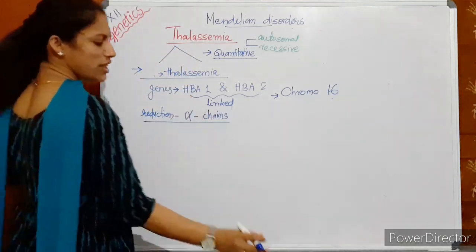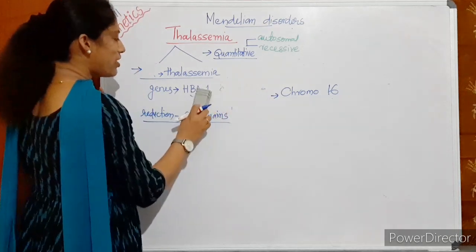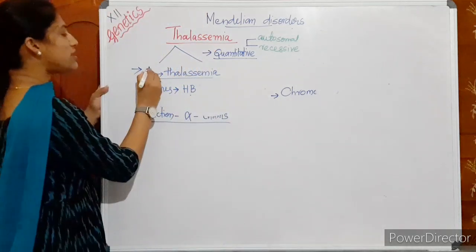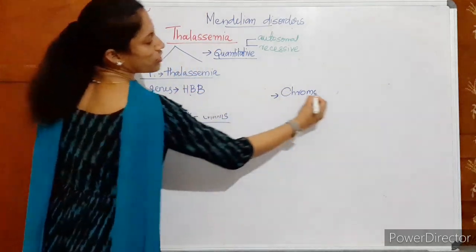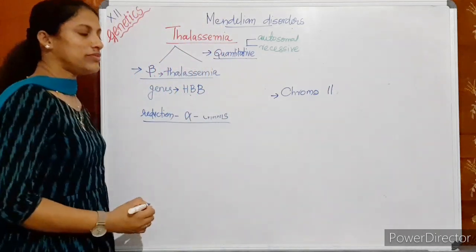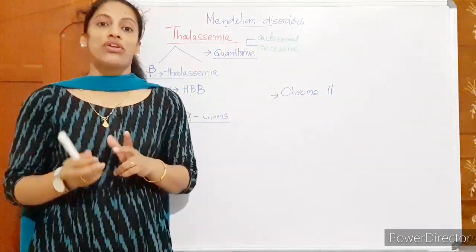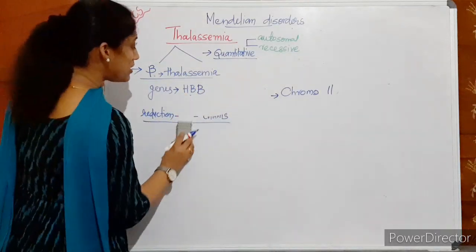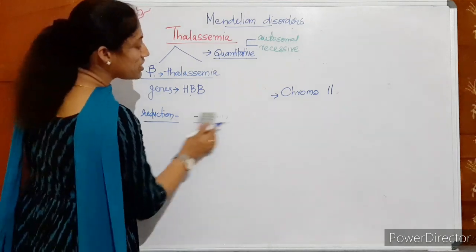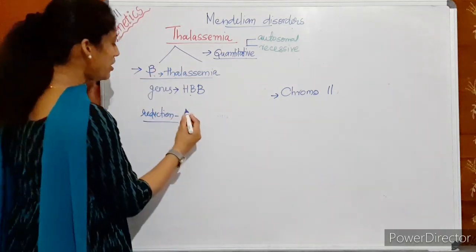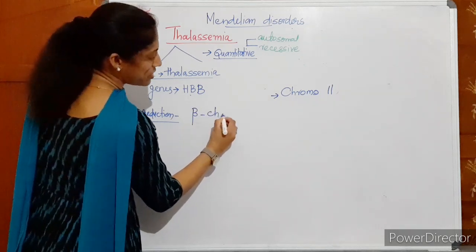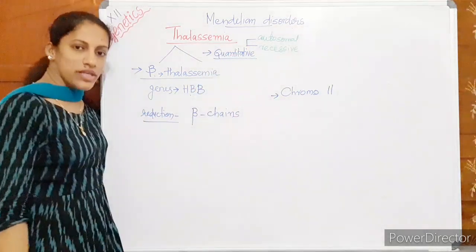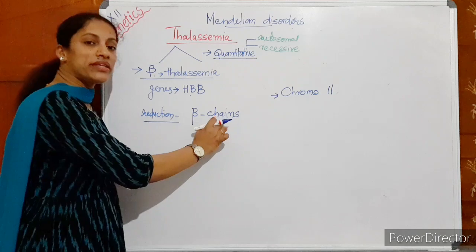Here the gene affected is only one gene. The gene that undergoes mutation in beta thalassemia is the HBB gene located on chromosome 11. Okay, the HBB gene on chromosome 11 is mutated. So it is affecting a reduction in synthesis of what? In beta thalassemia, reduction in synthesis of beta chains. Reduced amount of beta chains. That's why we call it quantitative. Quantity is the matter.